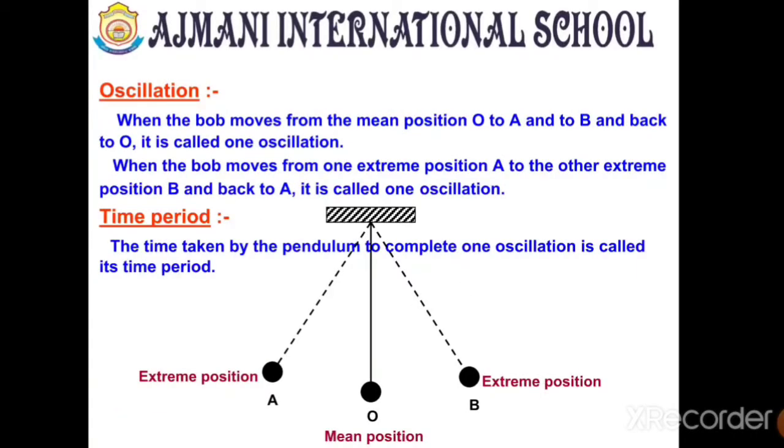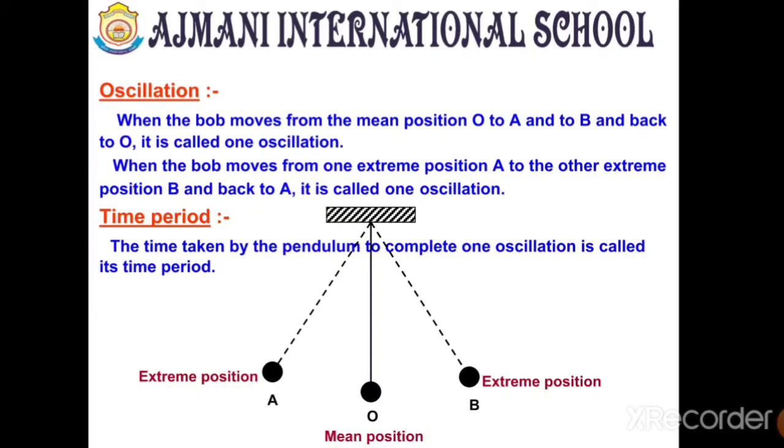Now, what is oscillation? I told you what a bob is: the small ball which is in the mean position. When this ball goes from O to A and then to B and comes back to O, this is called one oscillation. And the time taken to complete one oscillation is called the time period.